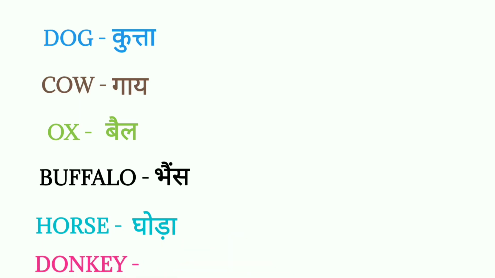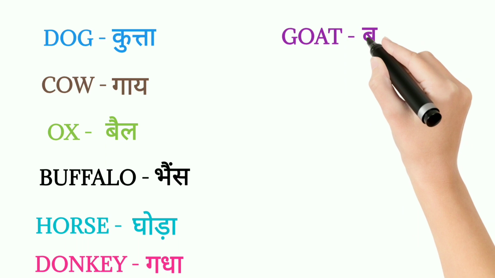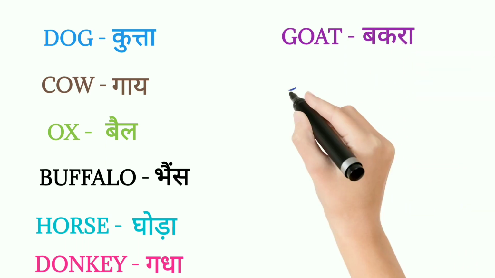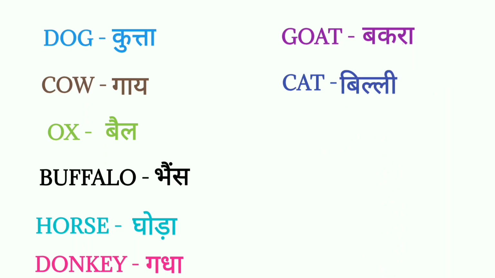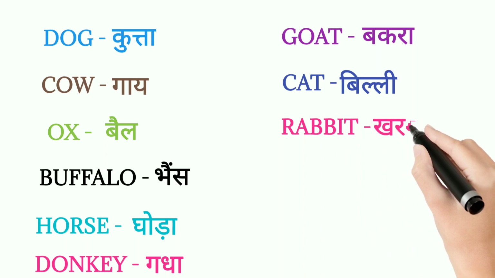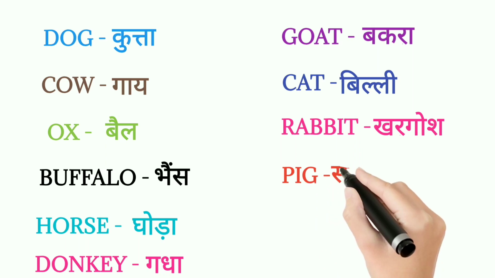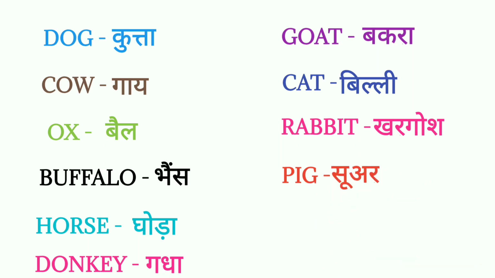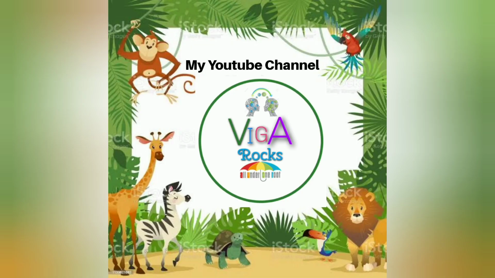For donkey, it is gadha. For goat, it is bakara. For cat, it is billi. For rabbit, it is khargosh. For pig, it is suvar. For sheep, it is bhed.